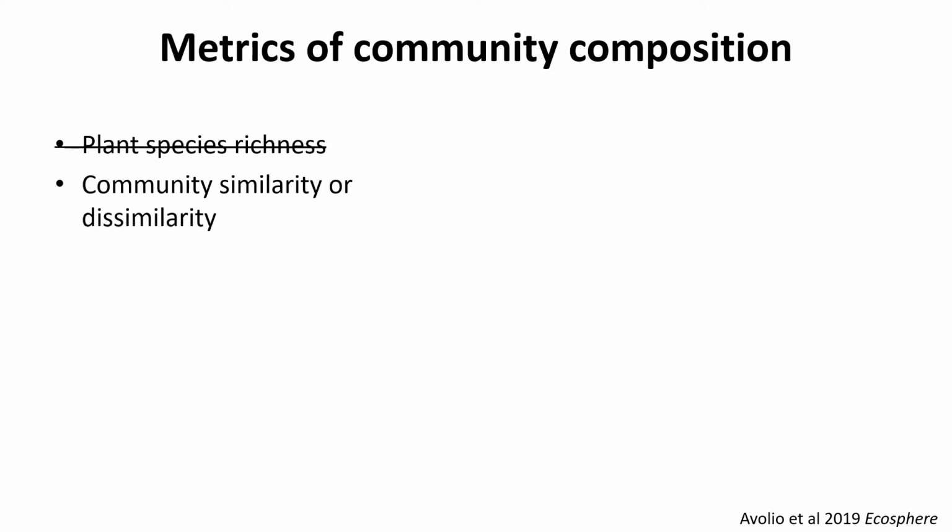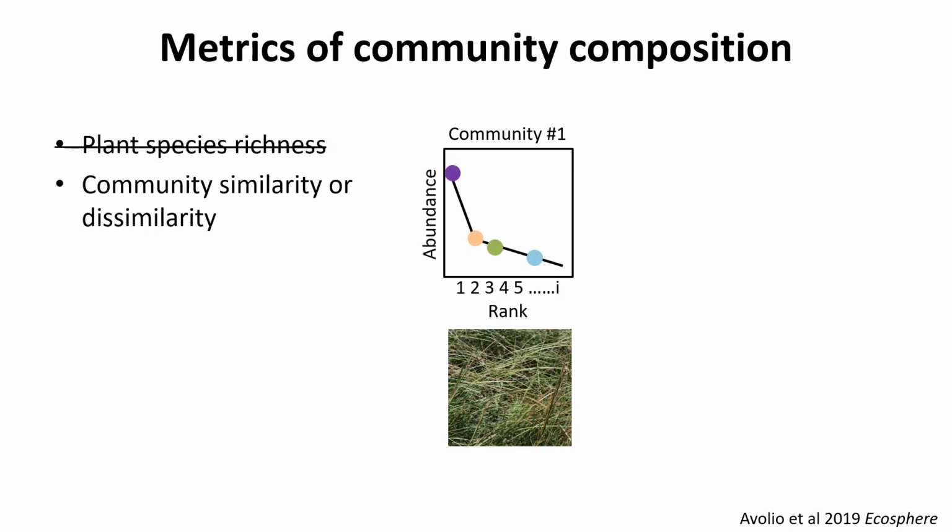And so we could start to break down the various metrics that we could think about for our community composition to try and get at more nuanced aspects of the community. To illustrate this, we could think about rank abundance curves. These are arraying our species in our plant community along the x-axis in order of their rank, from the most abundant species all the way down through the least abundant species, and then plotting them against their abundance on the y-axis. We might imagine that we have a community that we sample at a certain time period, or it might be our control plot, and we have a dominant species, maybe some subordinate and some rare species in our community.